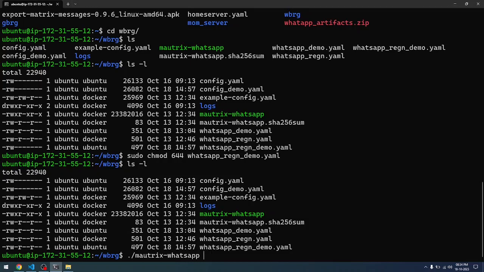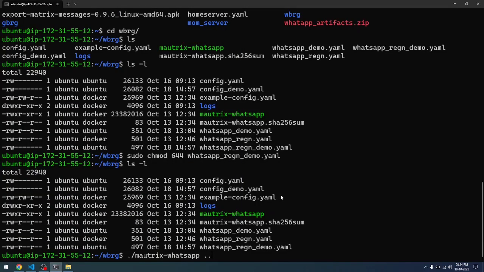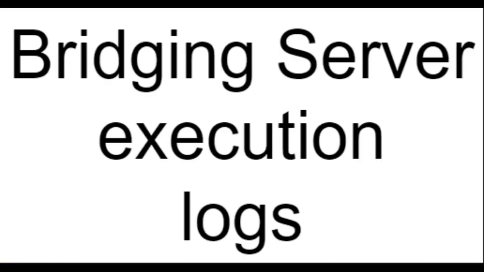So you can either directly use matrix-whatsapp, and then you can use dot. If you begin the server like this, then the bridge will start working. You can see the bridge is working, and if there is any kind of error, the bridge will say that it is unable to create the communication and it will stop working.